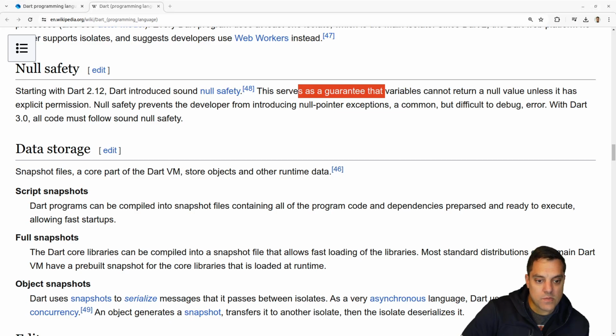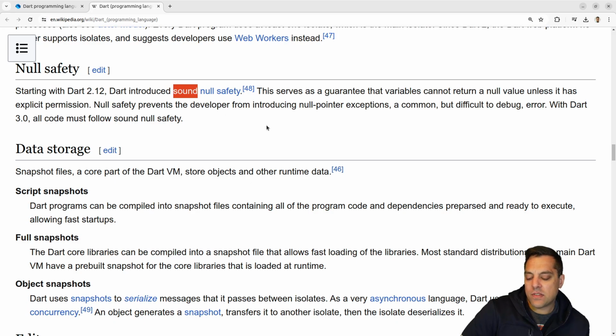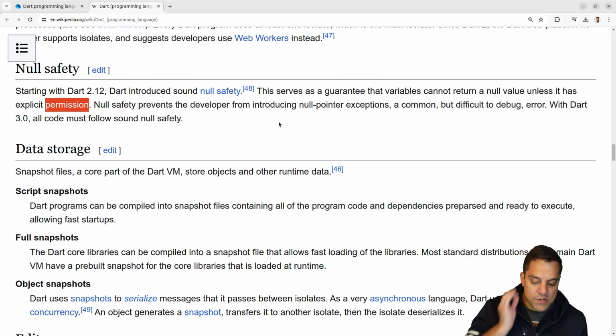Yeah, so sometimes when we talk about soundness of a program, that's sort of, can we prove or say something, usually about safety? Sometimes it could be about concurrency or something, like how sound or safe a program is. So this is interesting. This is a guarantee that the program cannot return a null value unless it has explicit permission. Okay, so I wonder if there's annotations in the language or something. So that's kind of neat here.